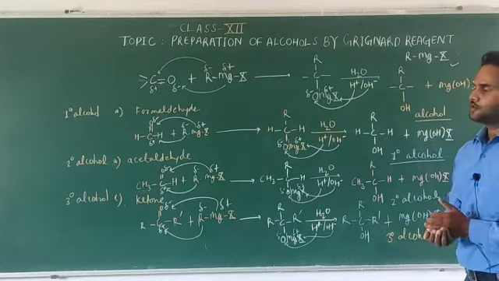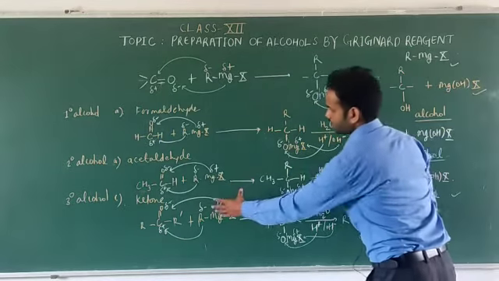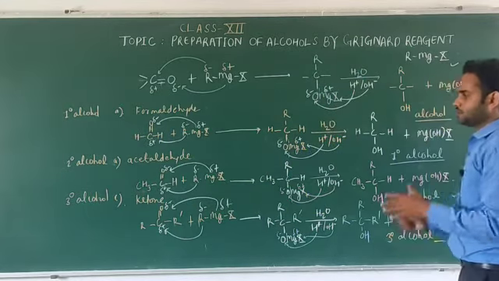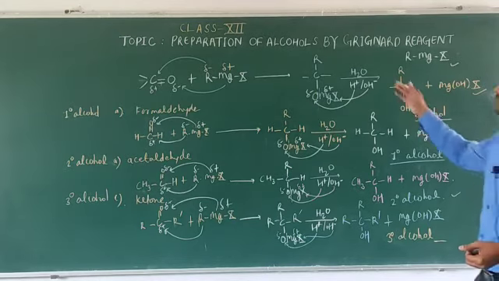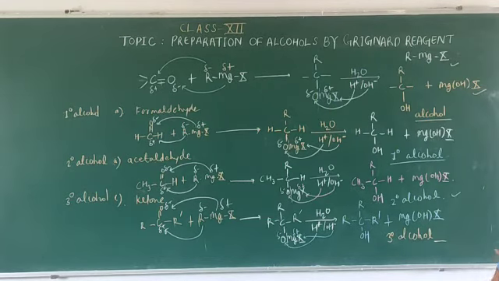and to get 3-degree alcohol we use ketone, and these compounds we have treated with the RMgX, that is Grignard reagent. So we have formed here the alcohols by using the Grignard reagent.